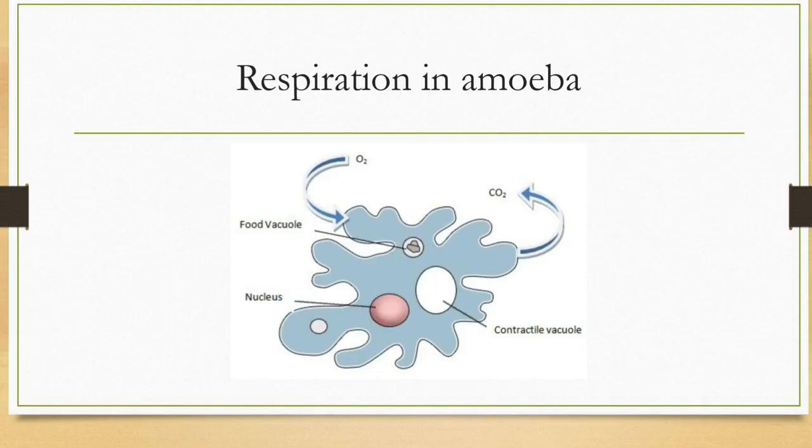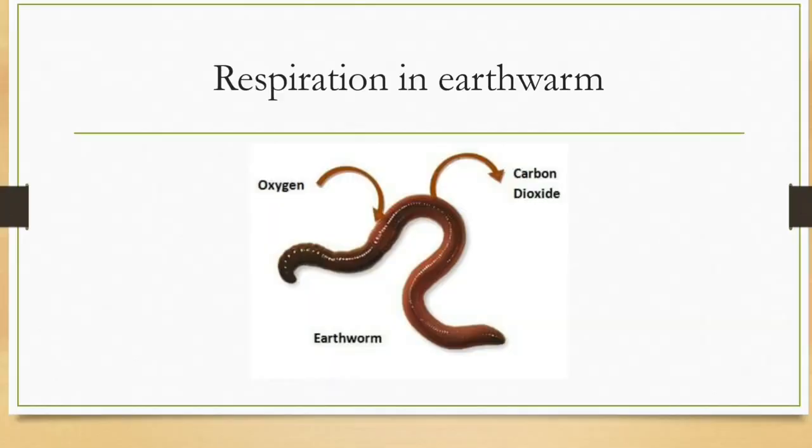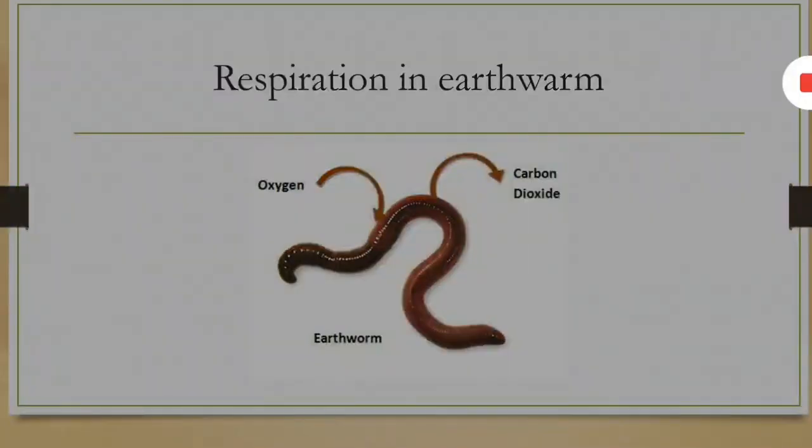Inside the amoeba cell there is a higher concentration of carbon dioxide, and in the outer atmosphere the oxygen concentration is higher. So oxygen comes inside the cell and carbon dioxide goes outside the cell through the common diffusion process. The same process is followed in earthworms also. Diffusion also occurs there, and earthworms use their moist cuticle for gaseous exchange.